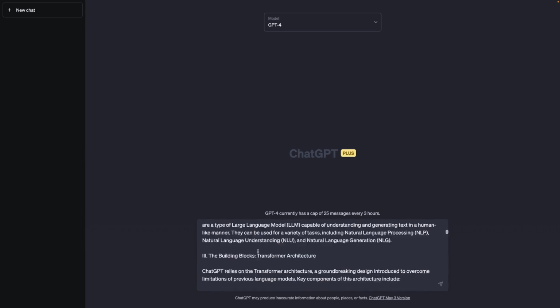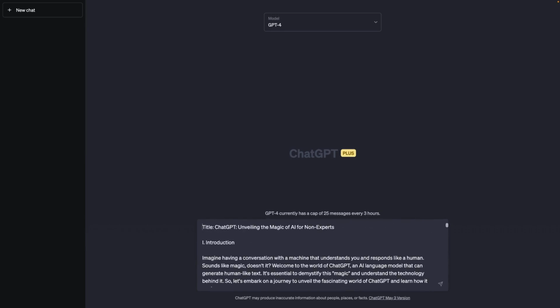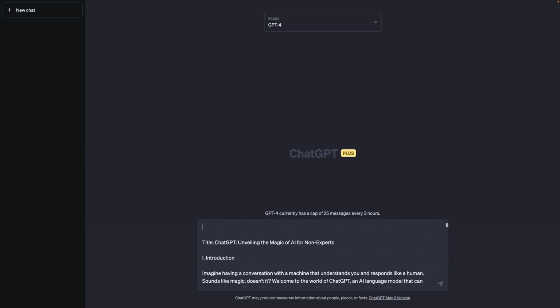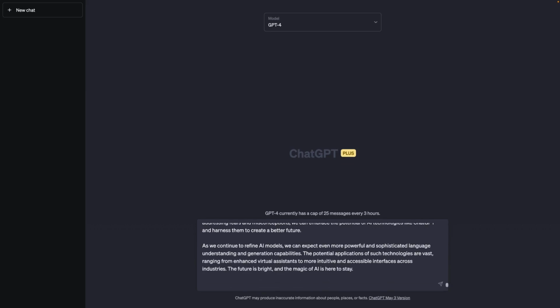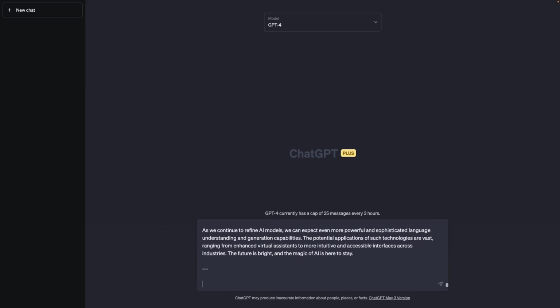And now I'm going to add some instructions before that post and after that post. I'll just tell it that below, after the 3 dashes, it finds a blog post. And then at the end of the prompt, maybe again separated by 3 dashes, which might not be too important, but which also helps us differentiate the blog post from our other instructions, I'll add this instruction where I say that for the above blog post, it should generate a YouTube video script.